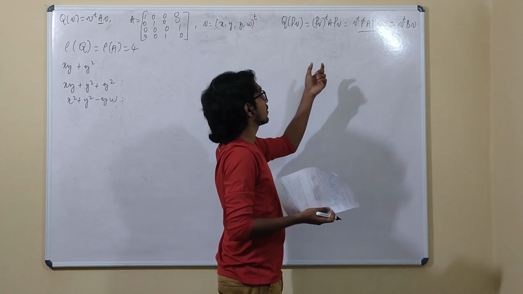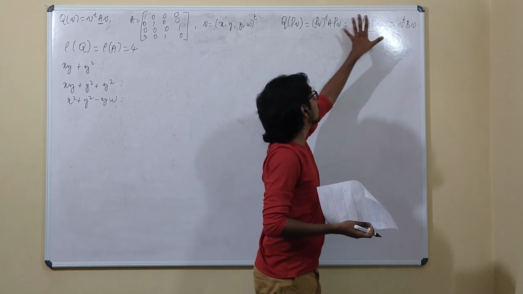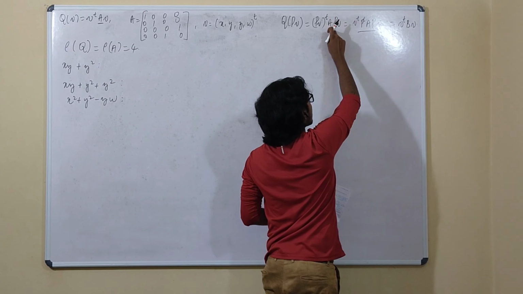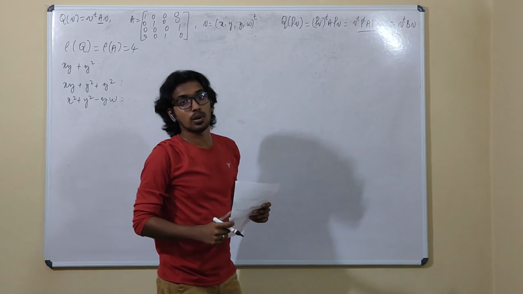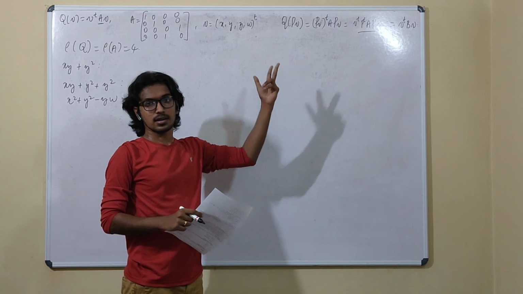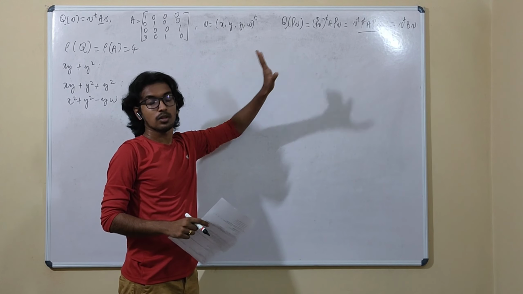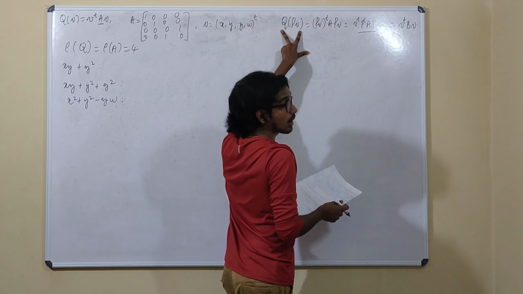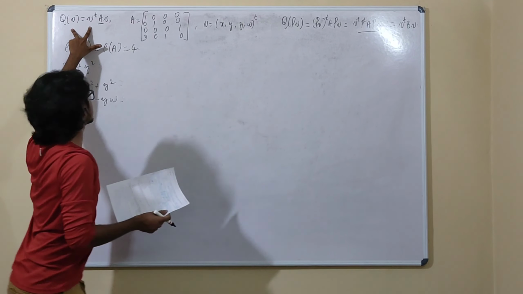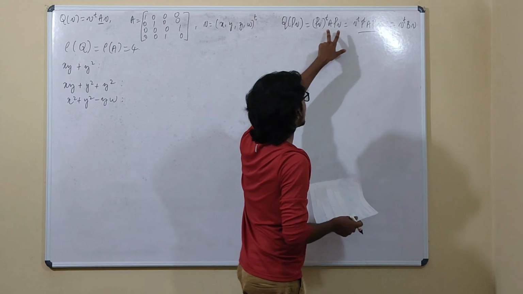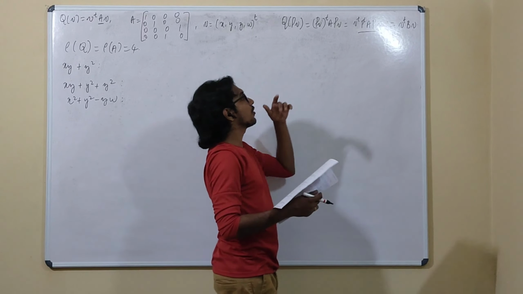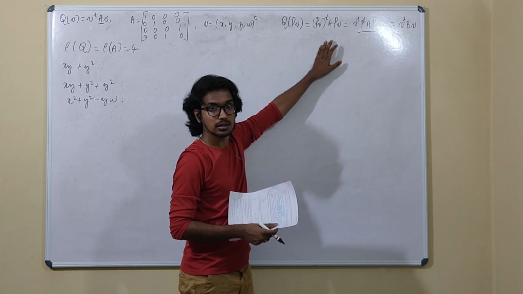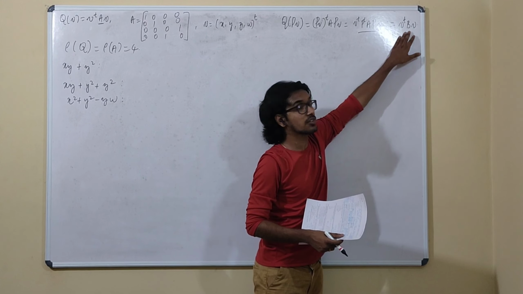So in this case, what you can say is that if this A and B happen to be true for some invertible matrix P, then you can say A and B are congruent to one another. Okay, you can say A is congruent to B or B is congruent to A. So both ways are possible. Actually, this Q of V gives us some quadratic form, and if you identify a congruent matrix of this A and find a quadratic form with the help of it, this is the quadratic form that I am talking about.